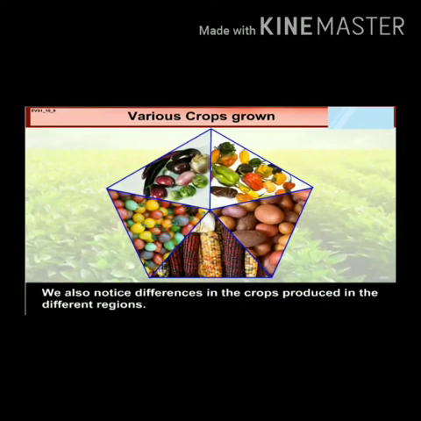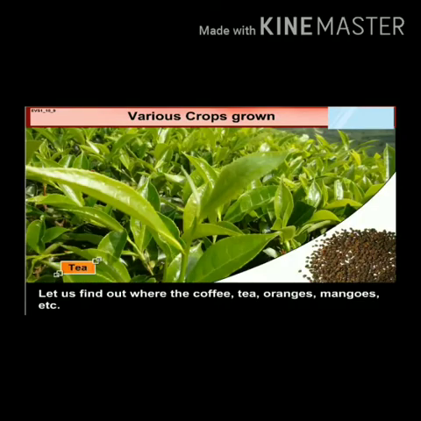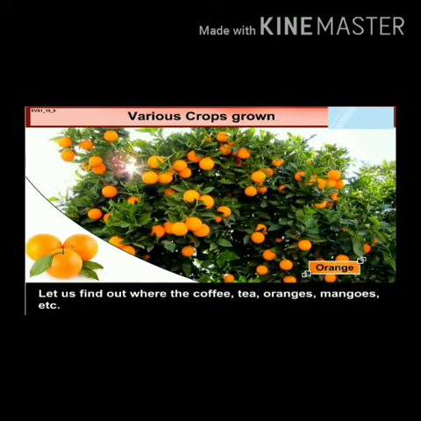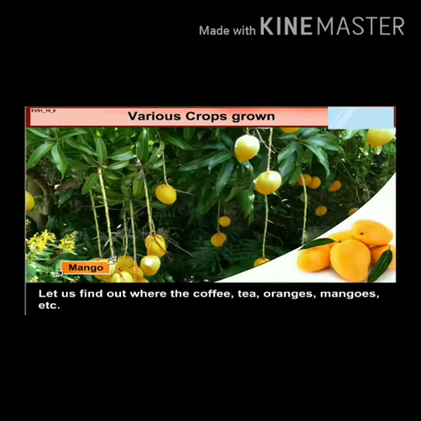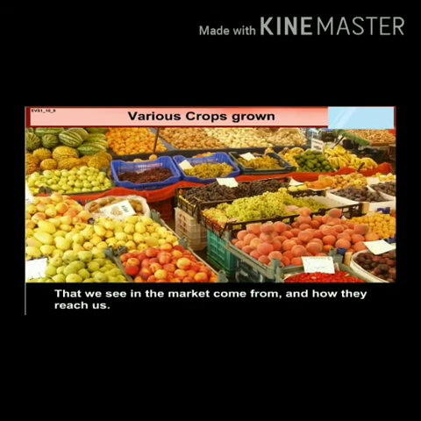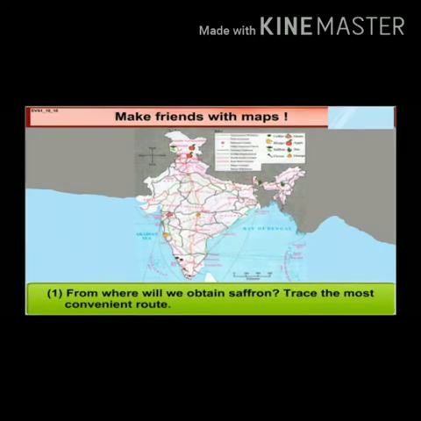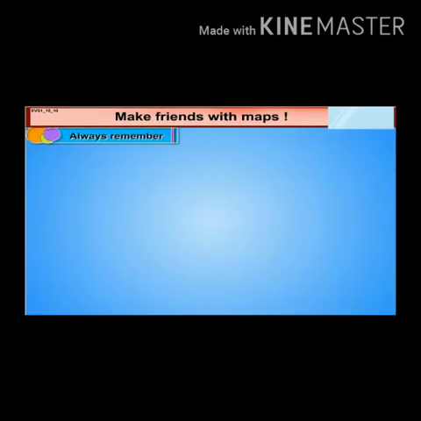Now let us see various crops grown. We also notice differences in the crops produced in the different regions. Let us find out where the coffee, tea, oranges, mangoes, etc. that we see in the market come from and how they reach us. Now, you have to answer the questions given below in your textbook near this map. I hope you will easily find the answers because you have to search in the map.